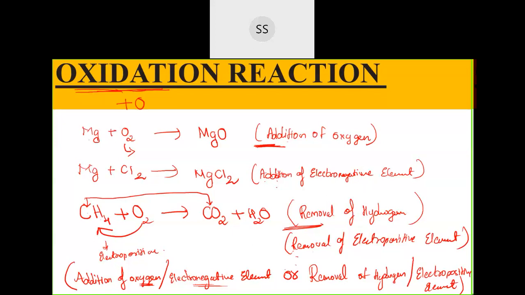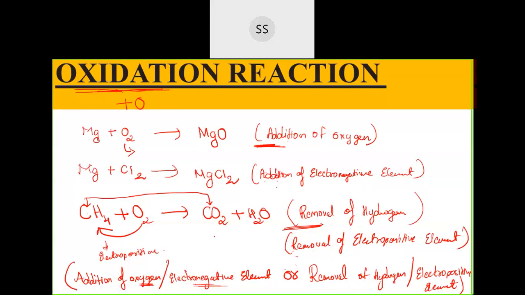And if you are adding hydrogen, addition of hydrogen and addition of an electropositive element, that will be called reduction. Exactly opposite. You can remember one thing properly: oxidation is addition of oxygen or addition of an electronegative element. When oxygen comes to your mind, you should know it's electronegative, so any electronegative element added, or removal of hydrogen or removal of an electropositive element.